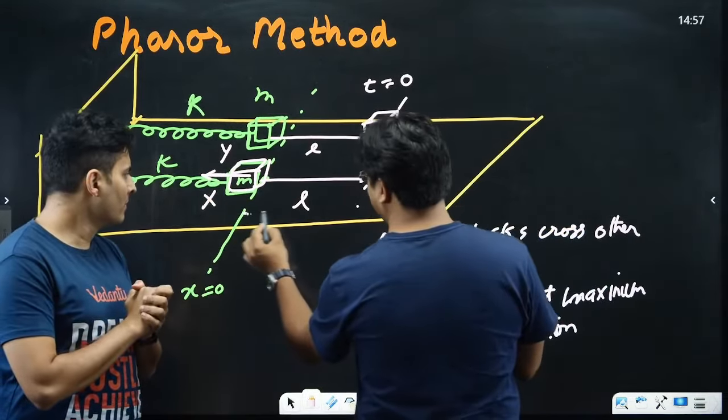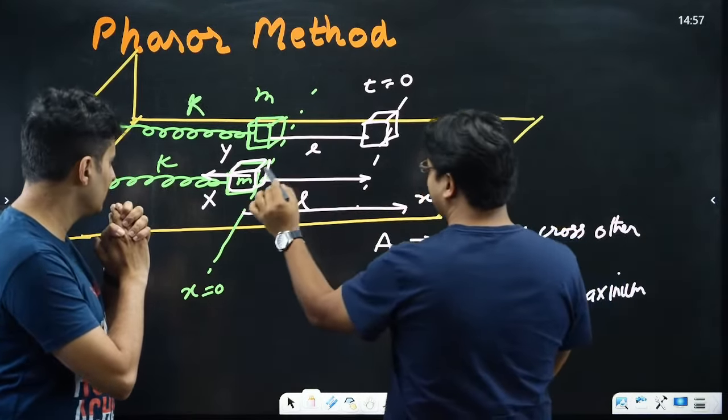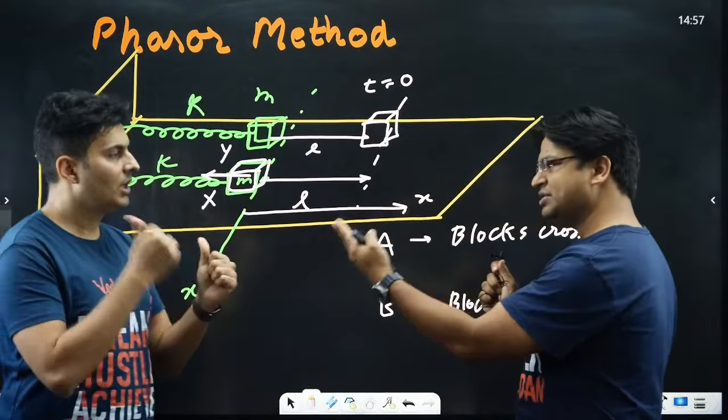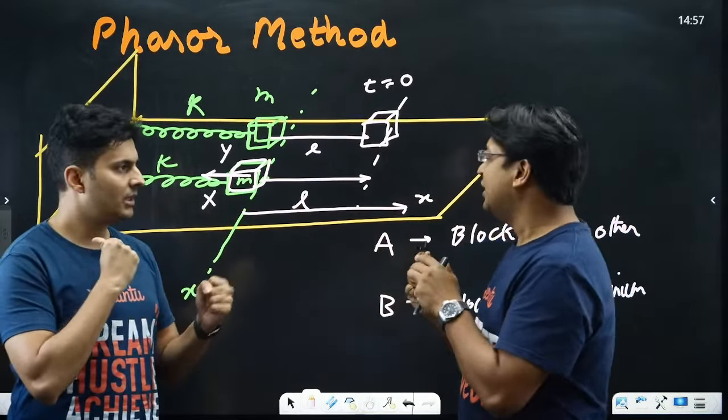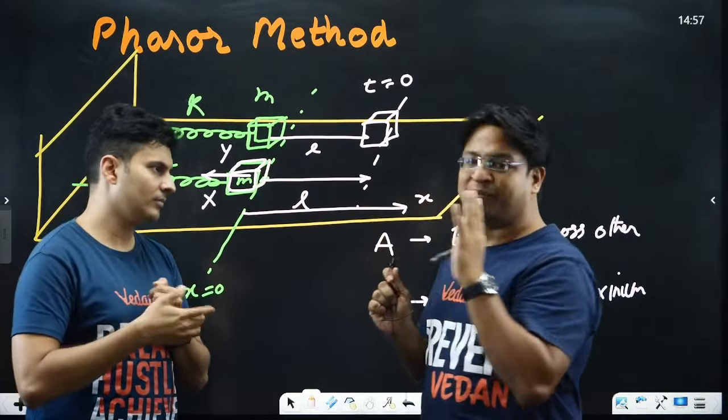So let's decide that this is the positive direction. This was X equals 0. So at t equal to 0, this block was moving towards the negative direction. Correct. Okay. Now, if I want to represent its motion on a circle, my first question to everyone